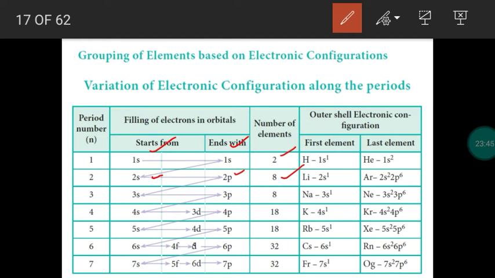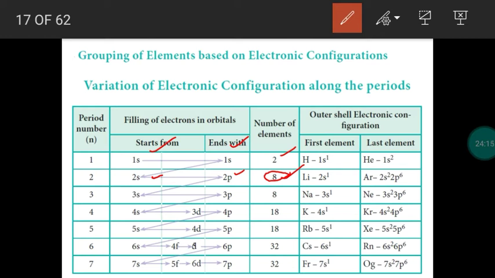2s orbital 2, 2px2, 2py2, 2pz2. So totally the 2p orbital can accommodate 6 electrons, isn't it? So the 2s orbital can accommodate 2 electrons, the 2p orbital can accommodate 6 electrons. Overall 8 electrons can be present. So 8 elements will be in the second period. The first period has only 2 elements, so that is the shortest period. The second period has 8 elements, this is a short period.